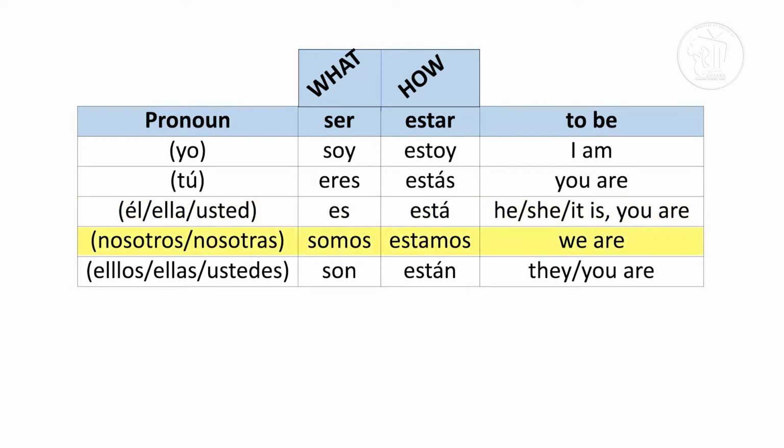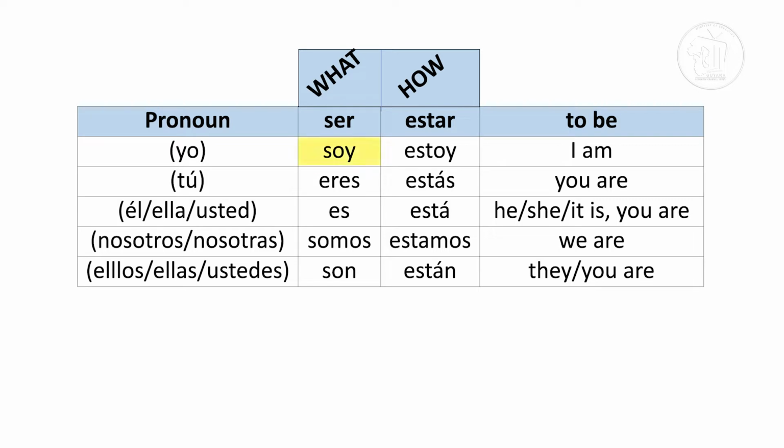Nosotros or nosotras somos. We are something. Ellos or ellas, they are something. Ellos, ellas son. And finally, ustedes, which means you in the plural way, ustedes son means you are. So let's go over ser.